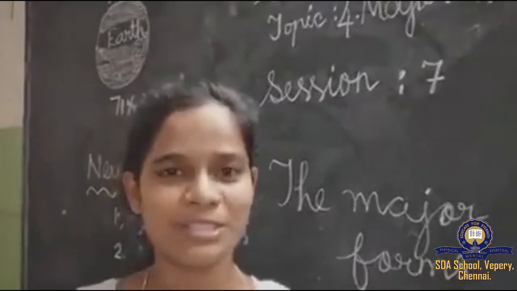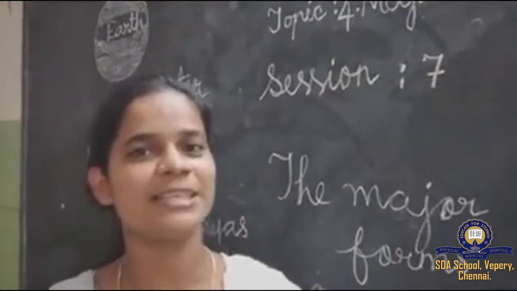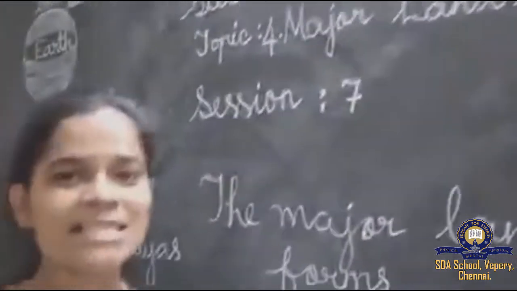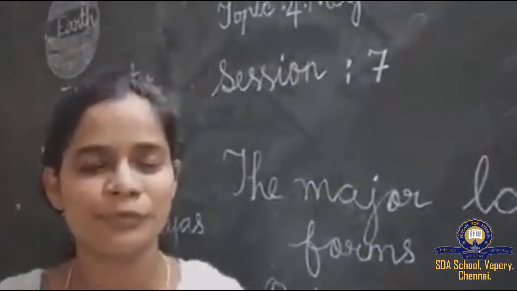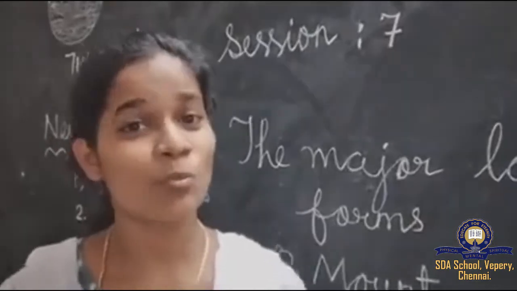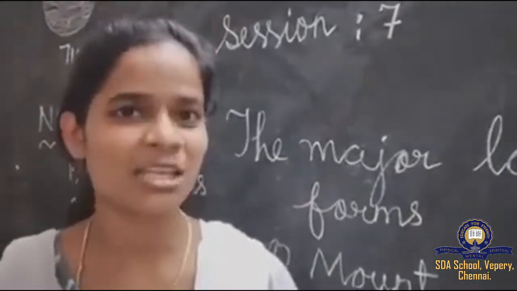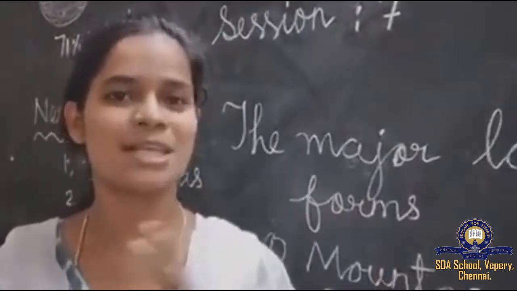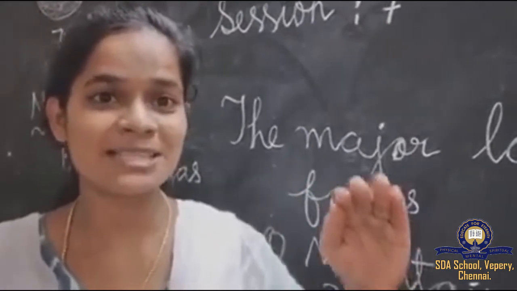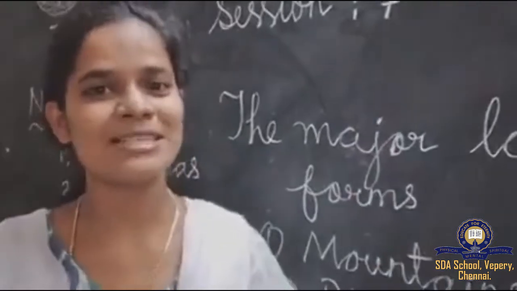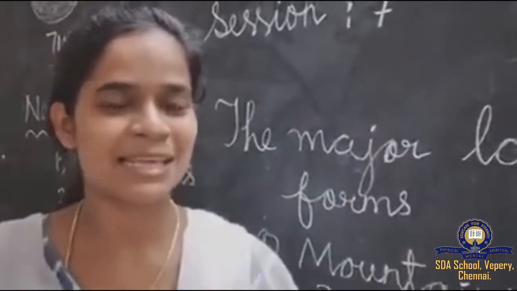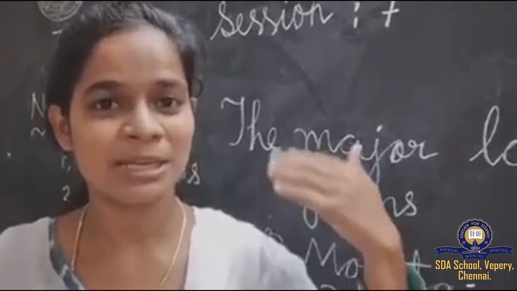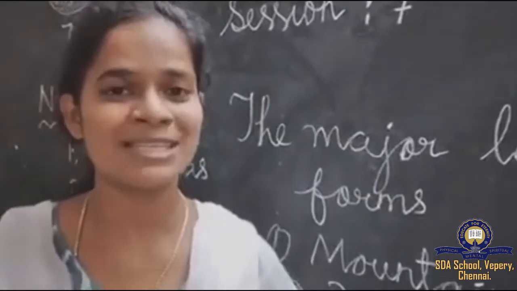The last 3 lessons we have covered, right? And today we are starting a new lesson called Major Landforms. You may ask the question, what's the meaning of landforms? If you look at our earth or surroundings, we may see some places are mountains and some places have flat lands, some are big mountains, right?